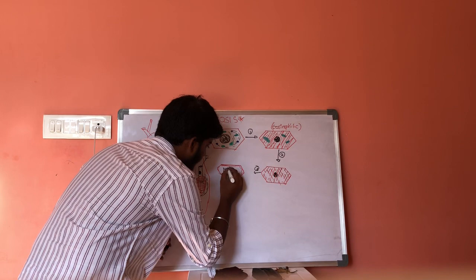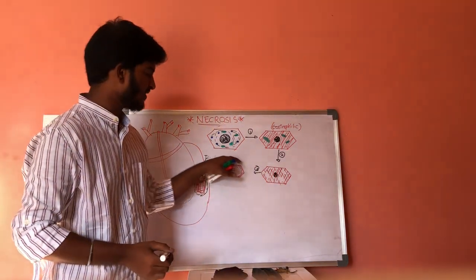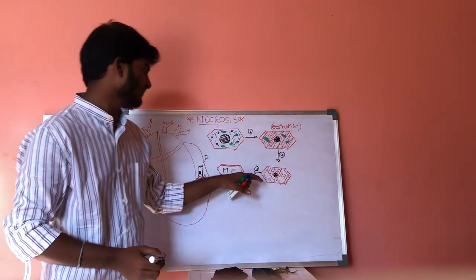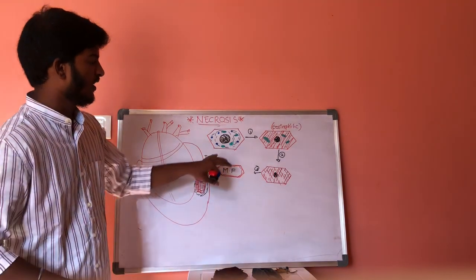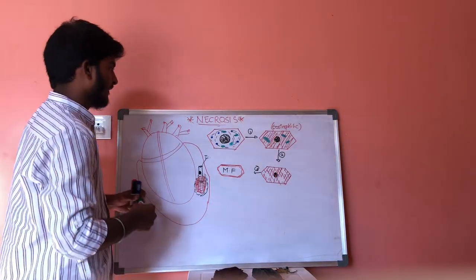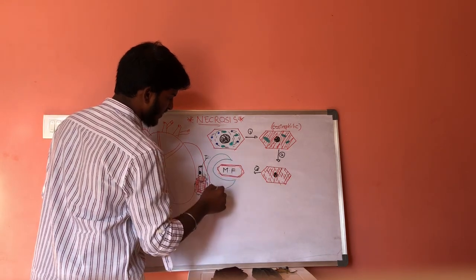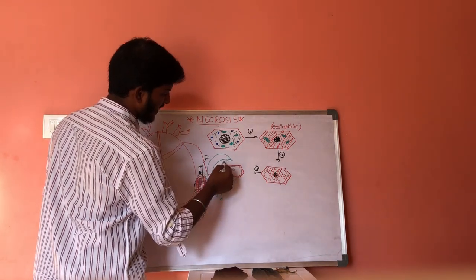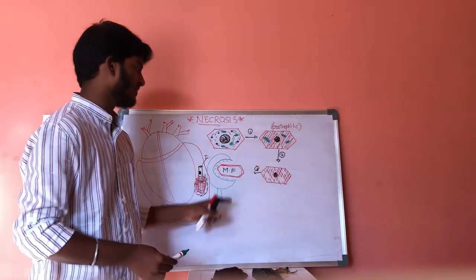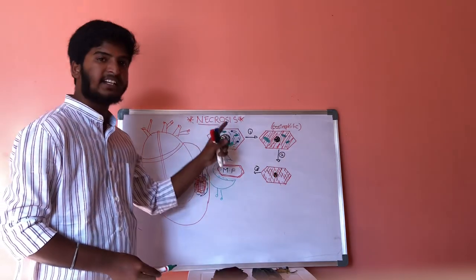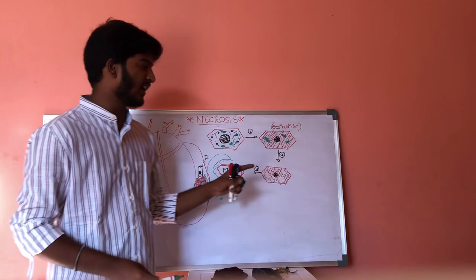Whenever these myelin fibers are formed, they are engulfed by macrophages. Let us consider these are the macrophages, and they engulf the myelin fibers and result in their death. This is the event of cytoplasmic content degeneration.